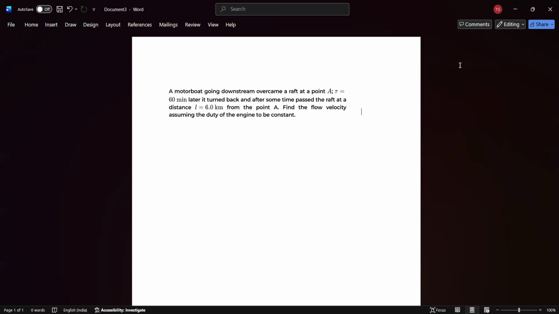Question 1. A motorboat going downstream overcame a raft at a point A. Tau is equal to 60 minutes later, it turned back and after some time passed the raft at a distance L is equal to 6 km from point A. Find the flow velocity, assuming the duty of the engine to be constant.